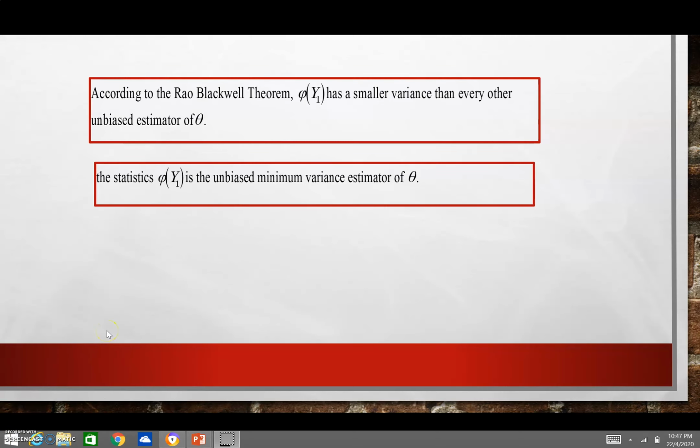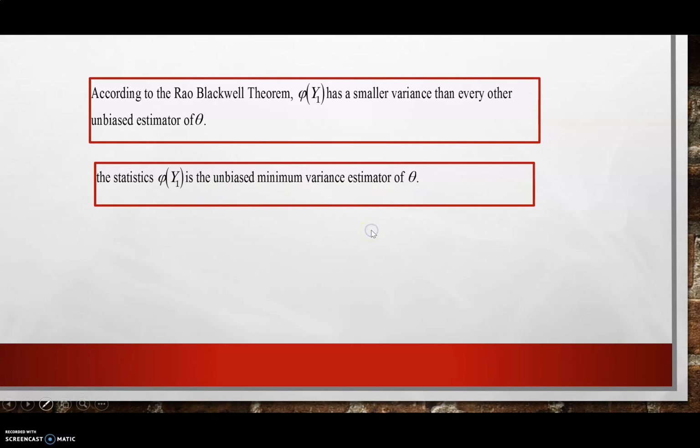And according to the Rao-Blackwell theorem, phi(Y1) has a smaller variance than every other unbiased estimator of theta. So if phi(Y1) has a smaller variance than every other unbiased estimator of theta, then the statistic phi(Y1) is the unbiased minimum variance estimator of theta.